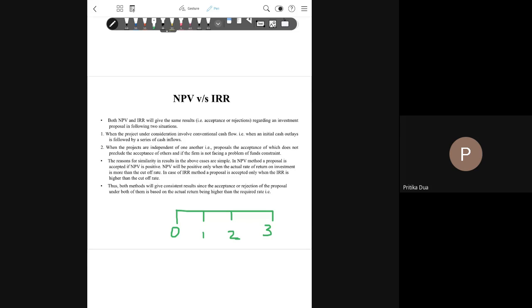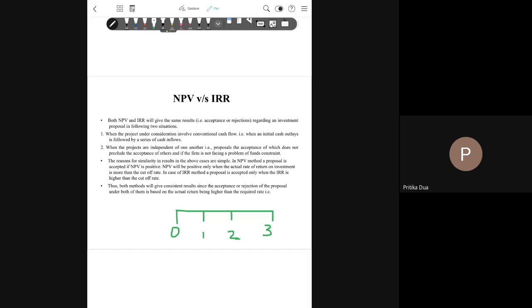Good projects means where NPV comes out positive. You will accept all those projects where NPV is more than or equal to 0, and you will reject all those projects where NPV is negative. On the other hand, with respect to IRR, you accept the projects which have IRR more than or equal to the required rate of return, the cutoff rate, and reject the projects where IRR is lower than the cutoff point or the minimum required rate of return.